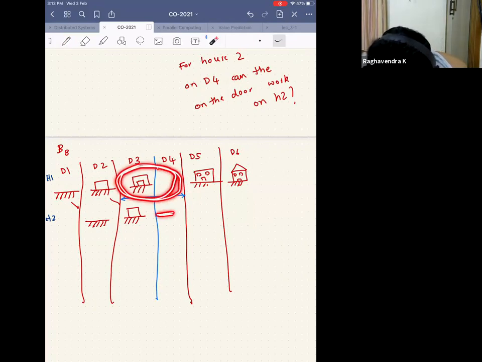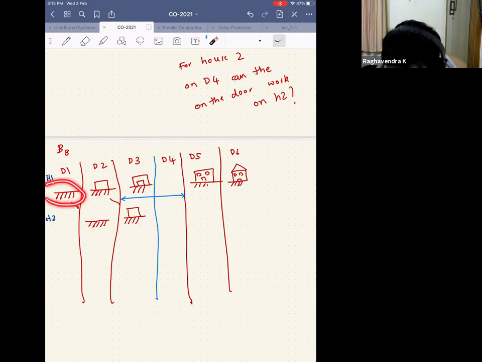So on day four, these guys are not free. See, the people who are putting the walls were able to work on the walls on day three, after they were done with house one in day two. These guys who were putting the foundation were able to work on this on day two because for house one they were able to finish it on day one. But these guys are busy, which means that